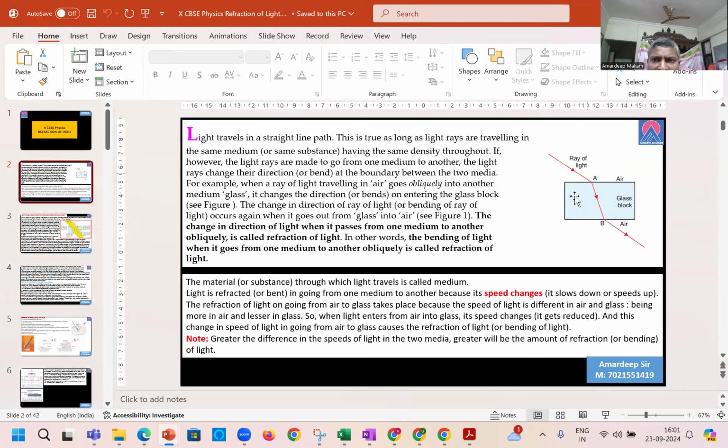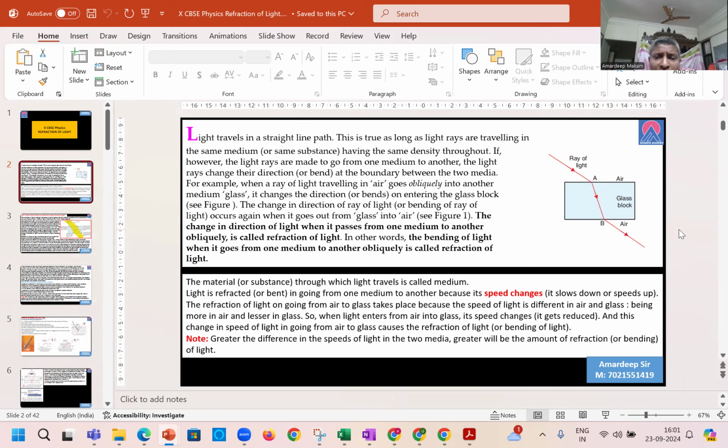We can see in this example that a ray of light is entering from air. It enters a glass block and then the ray of light emerges out from the glass block also. So from air to glass and glass to air, in both these situations, when this transition is happening, we see there is a bending taking place.